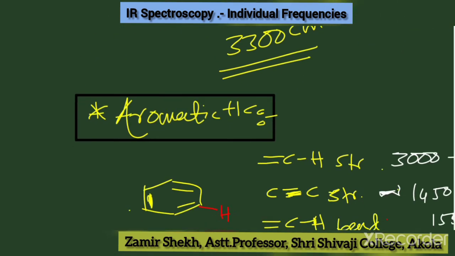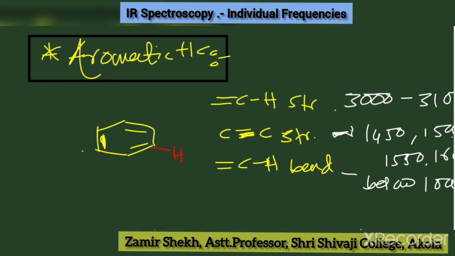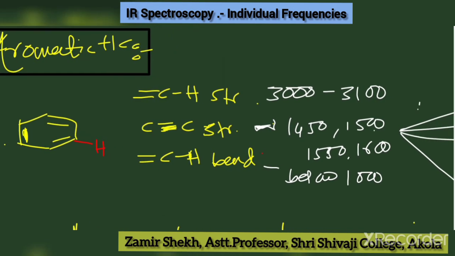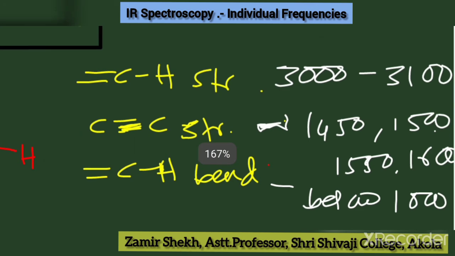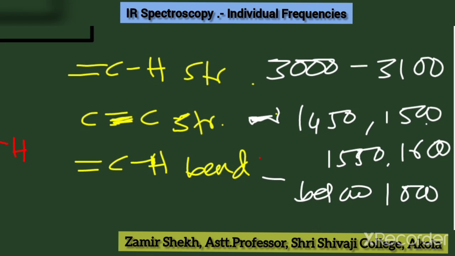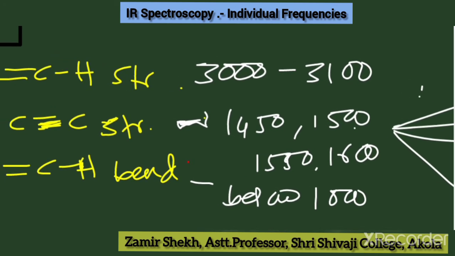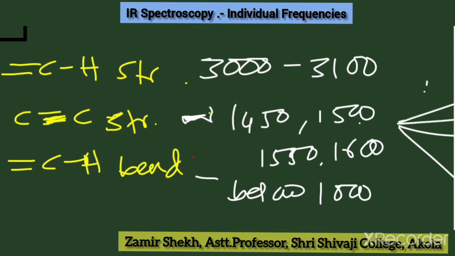This is the conclusion. And lastly we have aromatic hydrocarbons. You know that in aromatic hydrocarbons this is the structure, and the possible stretching frequencies are: first, carbon-hydrogen stretching, carbon-carbon stretching, and carbon-hydrogen bending. The carbon-hydrogen is the same as our alkene, that is 3000 to 3100. For C-C, there are 4 peaks in the region of 1450 to 1600, and C-H bending appears below 1000.